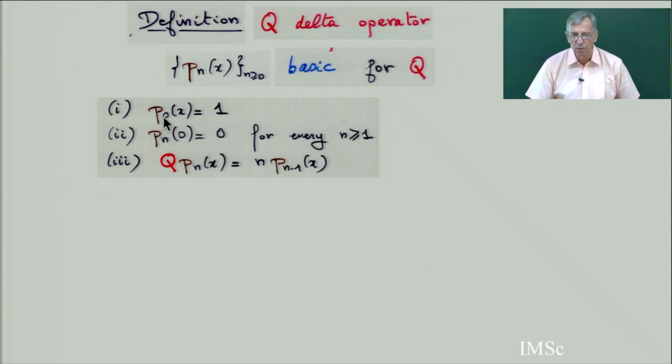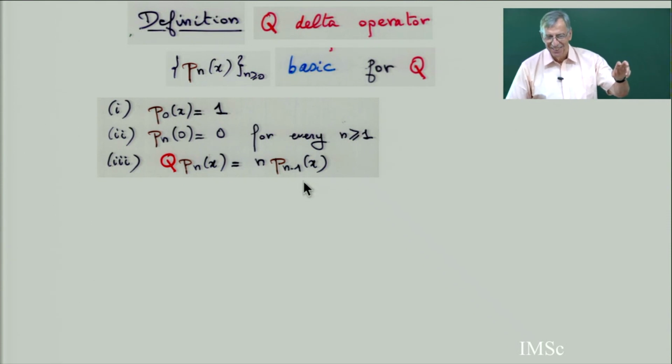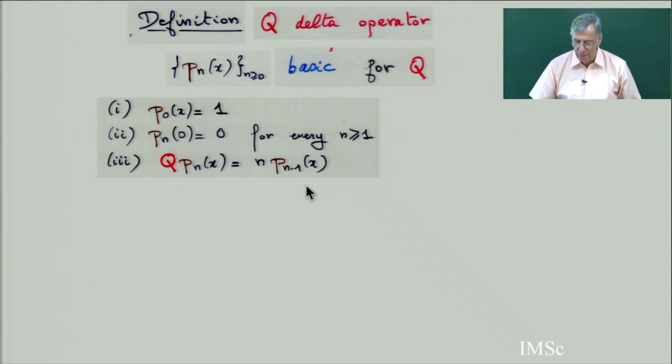First condition, P0 of x is 1. Second condition, Pn of 0 equals 0 for every n. So yes, its constant term is 0. And then Q of Pn is n times Pn minus 1 of x. It's like if you take x to the power n and take the derivative, it gives you n times x to the power n minus 1. So this is a possible definition of a basic sequence for a Q delta operator.